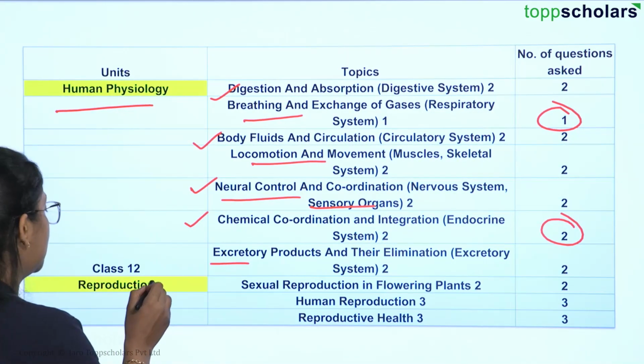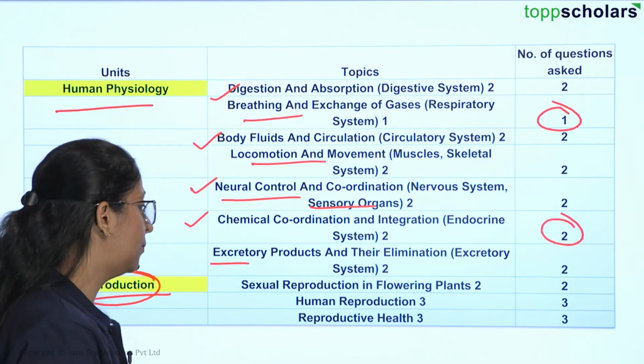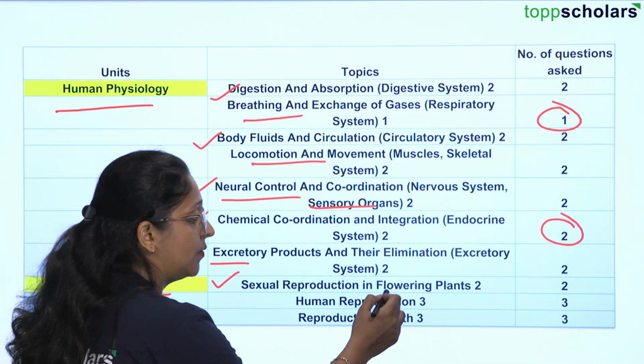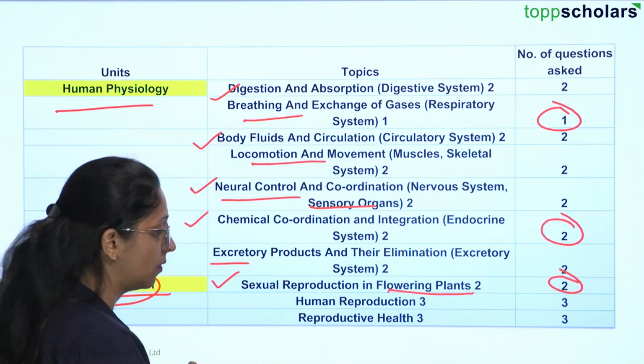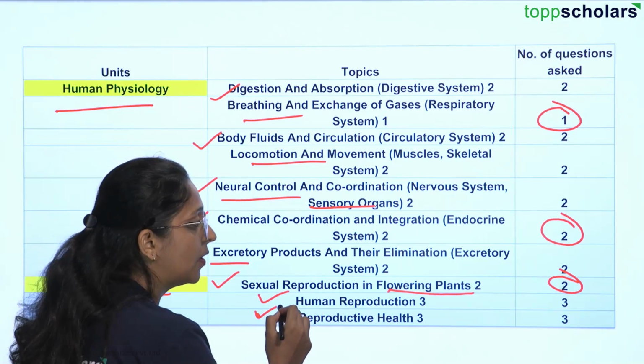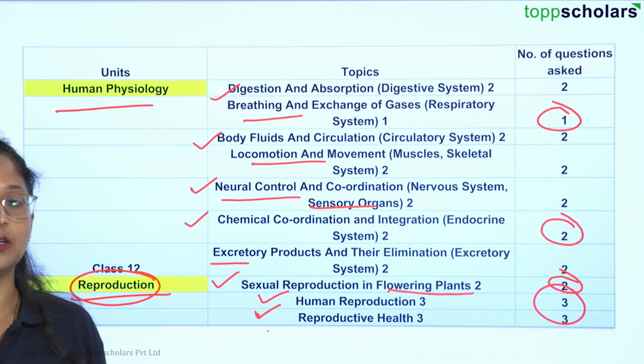The next topic is from your class 12, that is reproduction. In reproduction we have sexual reproduction in flowering plants, which is a separate point, and we will have 2 questions from that. Human reproduction and reproductive health, both of these topics will carry 3 questions each.